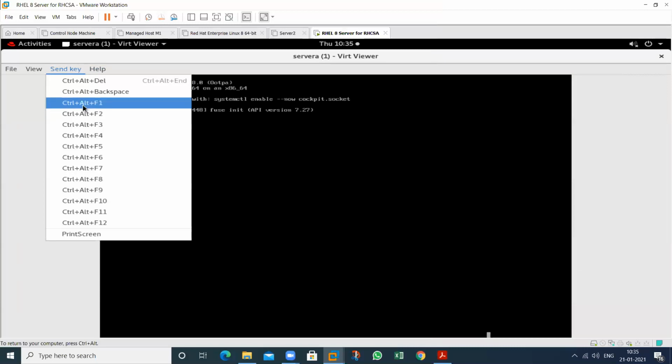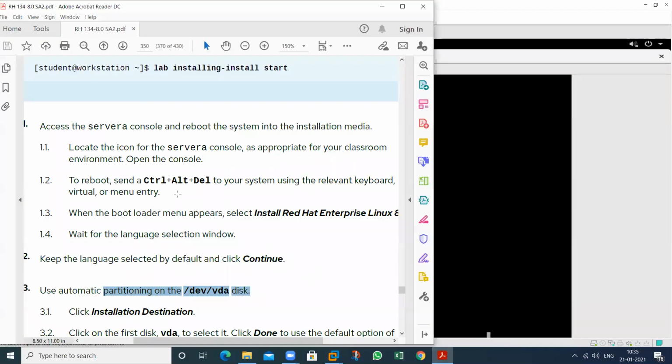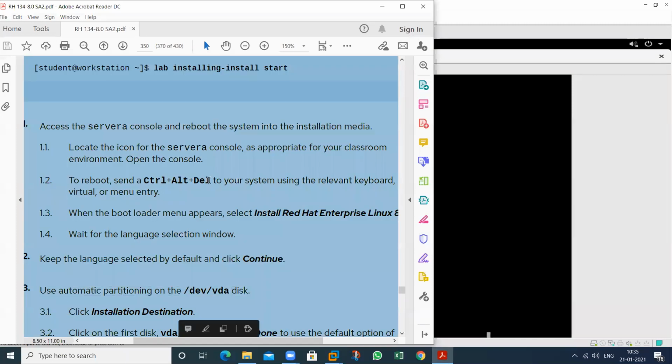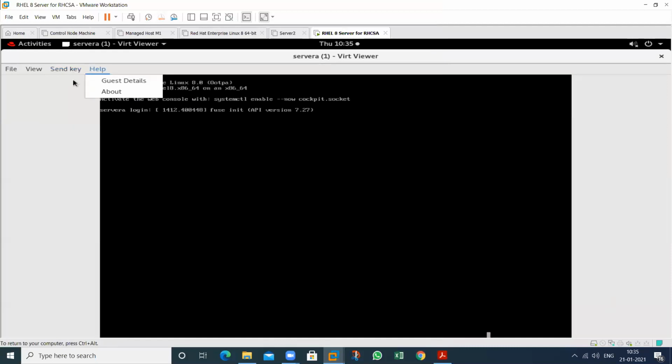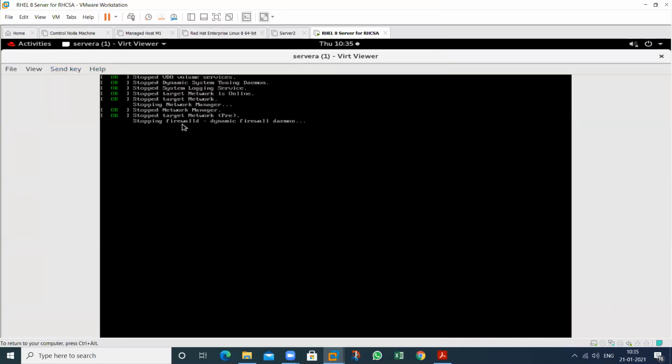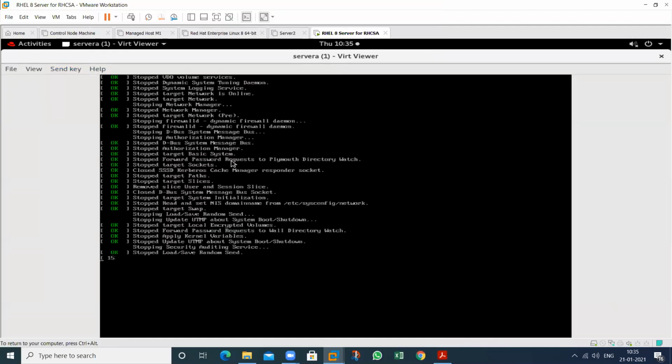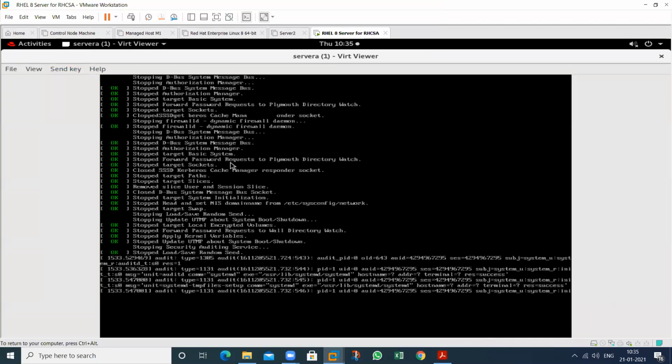So just click on Control Alt Del, Control Alt F1. See this one. So this key is required. Control Alt Del key. So I will start here. Control Alt and Del to restart my machine. So this machine will be restarted, and this particular wizard will appear.